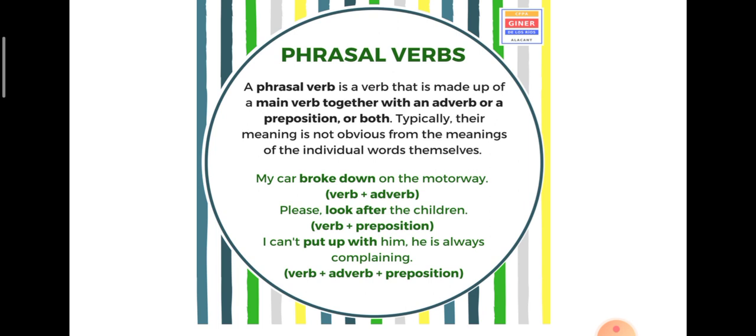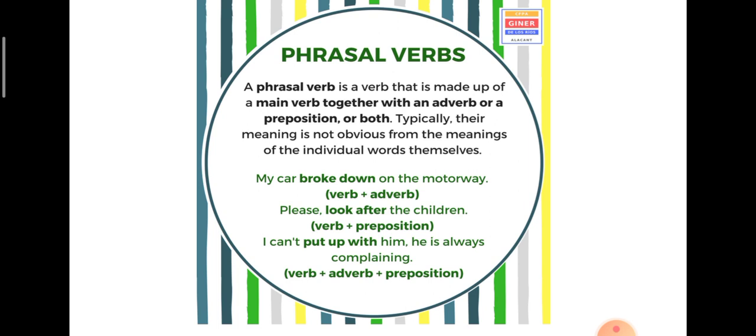Okay, so what it basically means is that it is a combination of a verb and a preposition, for example. One verb word and one preposition combined together, and then they will form a new phrase with a new meaning. All right, let's look at the examples given on this slide.